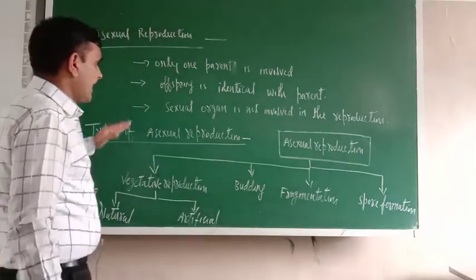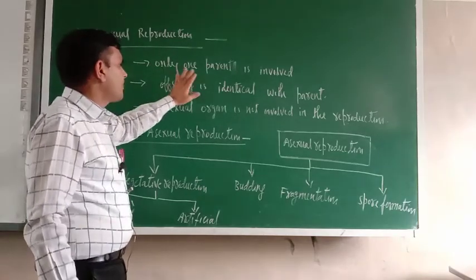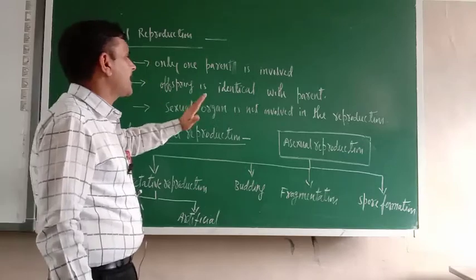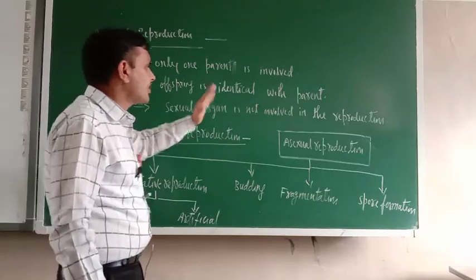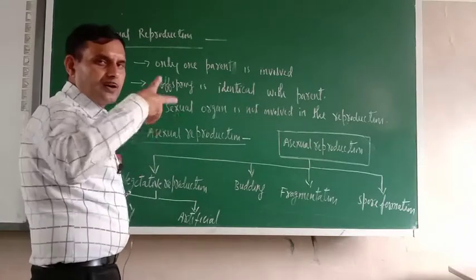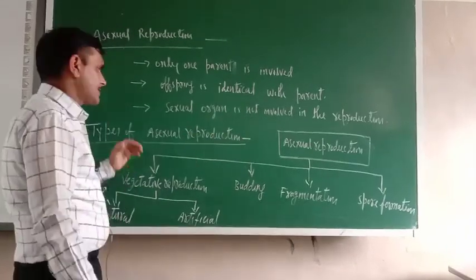Now try to understand, the points are already written. Only one parent is involved, the offspring is identical with the parents, sexual organs are not involved in this type of reproduction, and growth will also be fast.